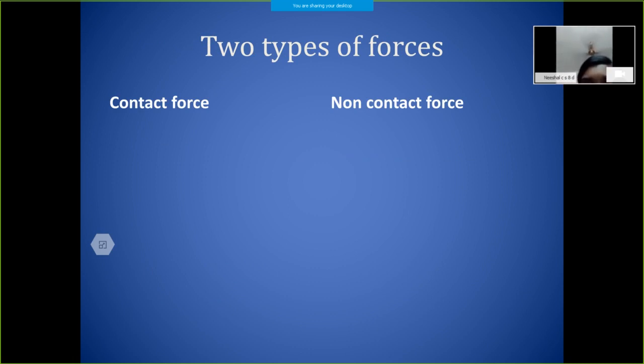In all these cases, we discussed that there should be an interaction between two bodies when force comes into the picture. But we can see that if we bring an iron nail near a magnet, the iron nail moves towards the magnet. There is no physical contact between the iron nail and the magnet, yet the force still comes into play. So, we can divide forces into contact force and non-contact force.